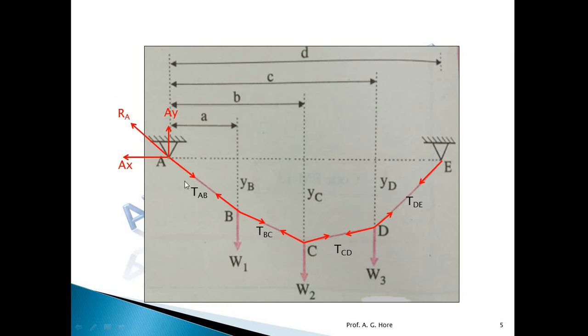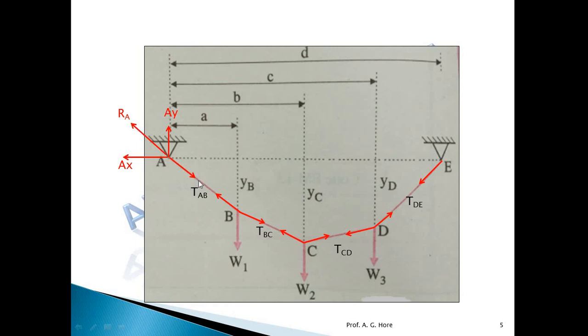So this RA balance means here is one force, resultant reaction of force AX and AY. And the second force is the tensile force T in the cable part AB. Okay, so two forces. What is the condition of equilibrium under two forces? These two forces must have the same magnitude, opposite direction, and must